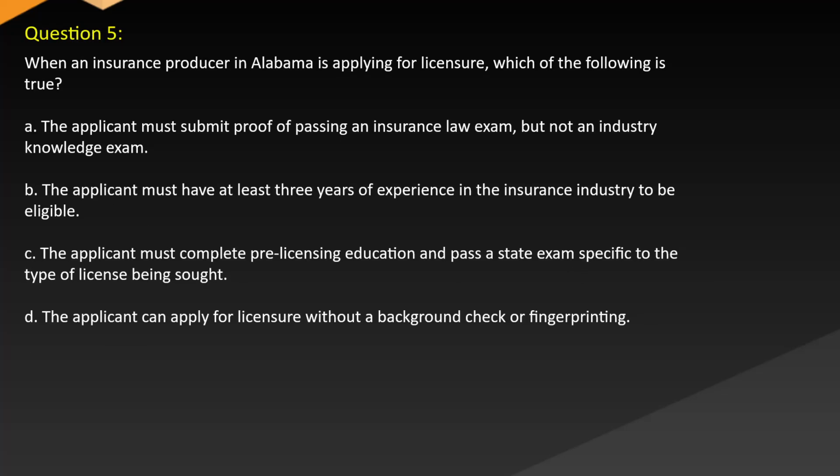Question 5. When an insurance producer in Alabama is applying for licensure, which of the following is true? A. The applicant must submit proof of passing an insurance law exam, but not an industry knowledge exam. B. The applicant must have at least 3 years of experience in the insurance industry to be eligible. C. The applicant must complete pre-licensing education and pass a state exam specific to the type of license being sought. D. The applicant can apply for licensure without a background check or fingerprinting.